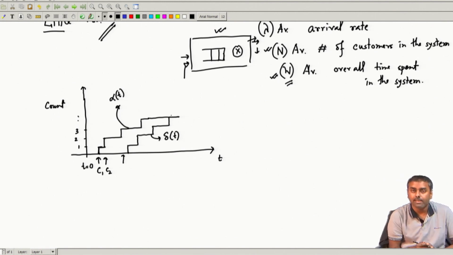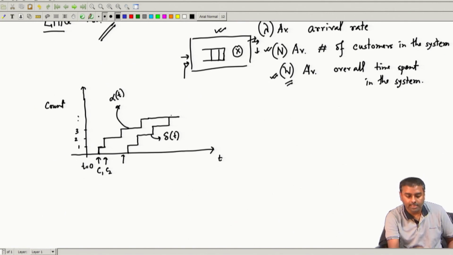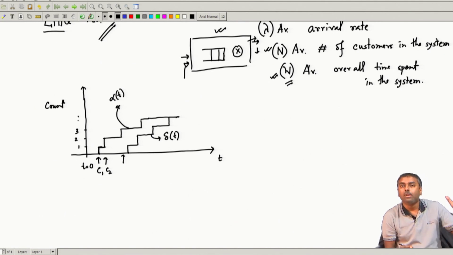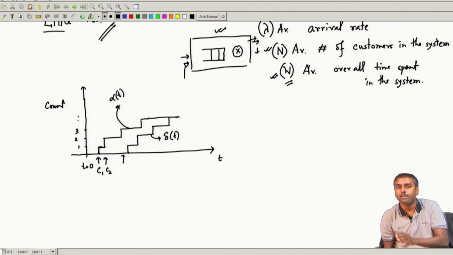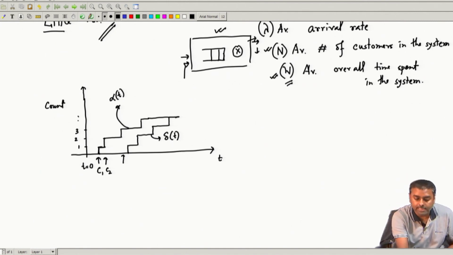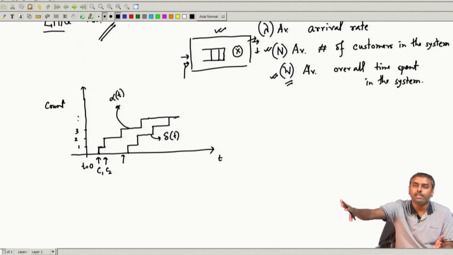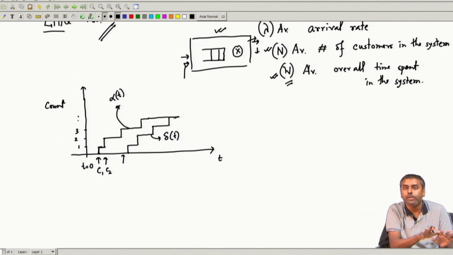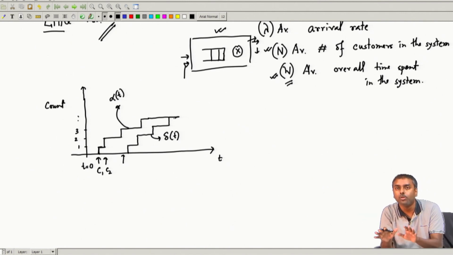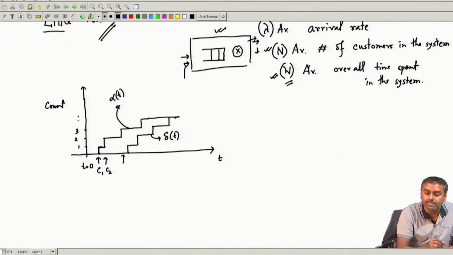This is where it has happened. That means the count is the same: as many have arrived, that many have departed. What does that mean? At this instance there is nobody in the system. Everybody who has arrived has finished their service and departed, and no fresh arrival has happened. So, the system is going empty.